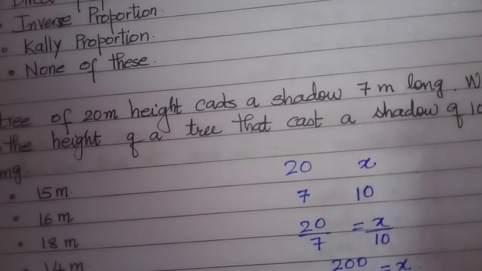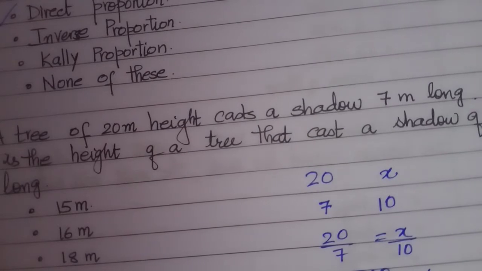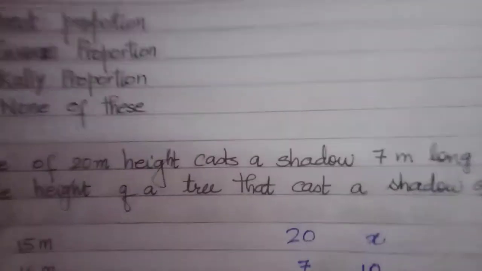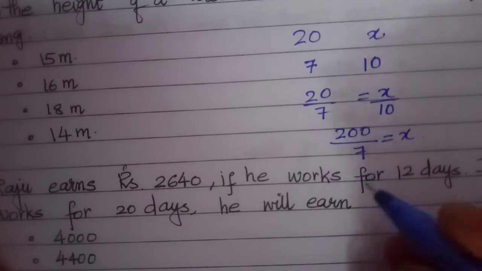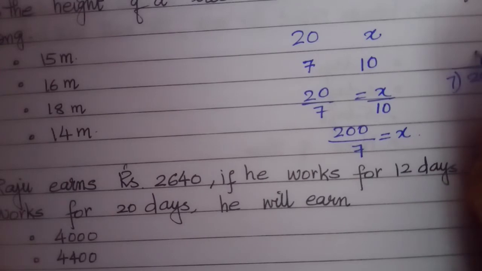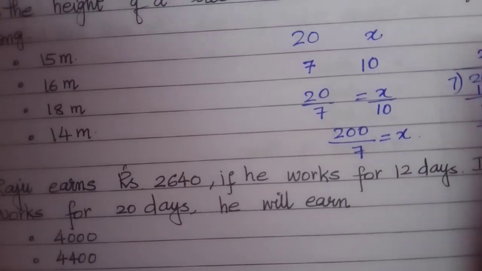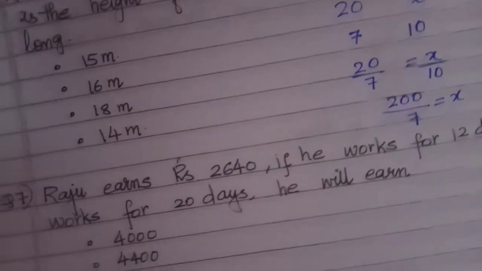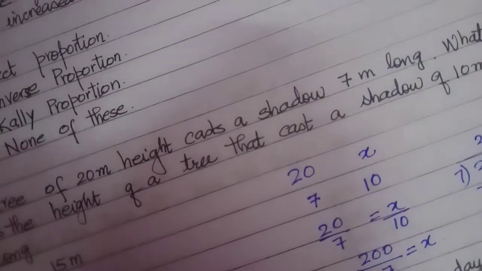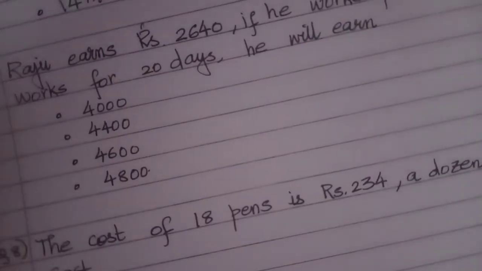So I get it. If I divide this with this over here, children, I get it around 200 divided by 7. 7 2s are 14, 60, 7 8s are 56, 40, 7 5s are 35. Around 28.5. So the option over here will be taken as 28.5. That is this.